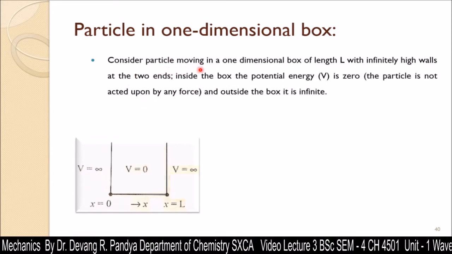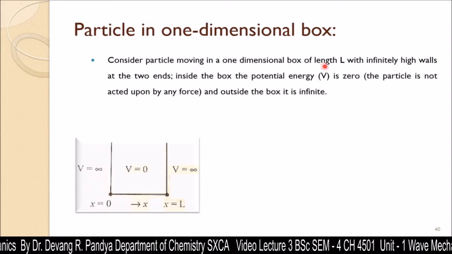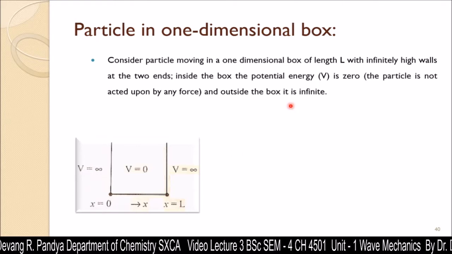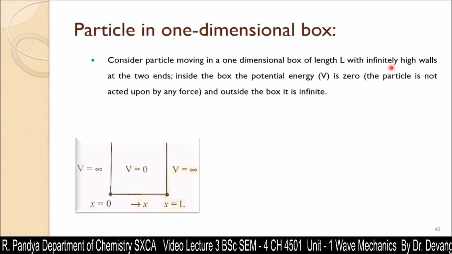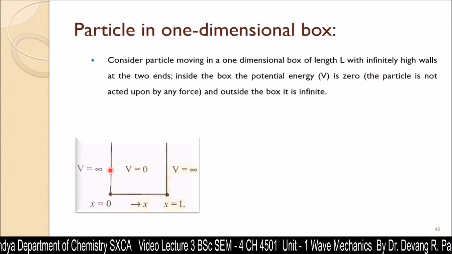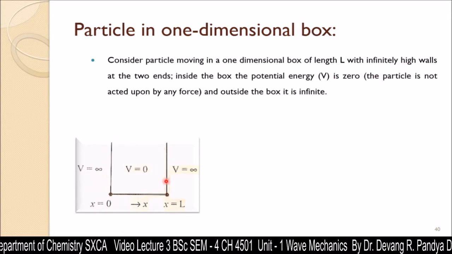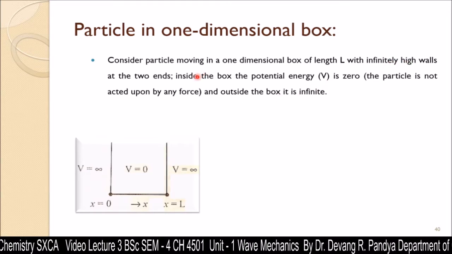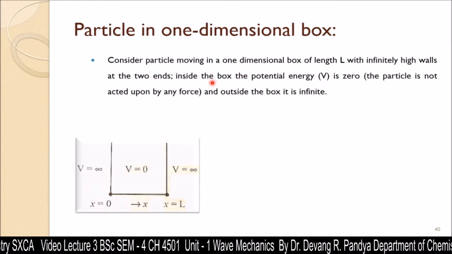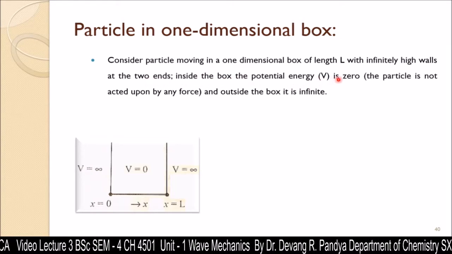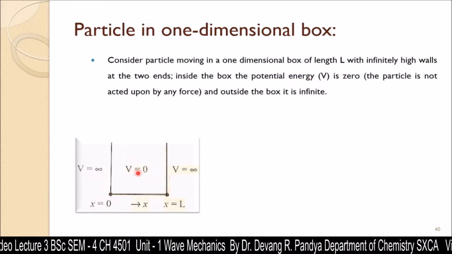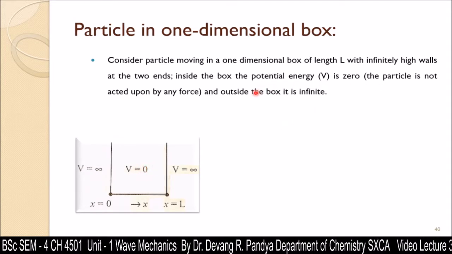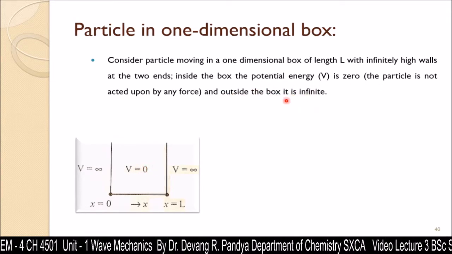Consider a particle moving in a one dimension box of length L. Here x is equal to 0 to x is equal to L, that is length L, with infinitely high walls. This wall is infinitely high, and this wall is also infinitely high, so there are infinitely high walls at the two ends. Inside the box, the potential energy is considered to be 0, as also written here, and outside the box the potential energy is infinite.